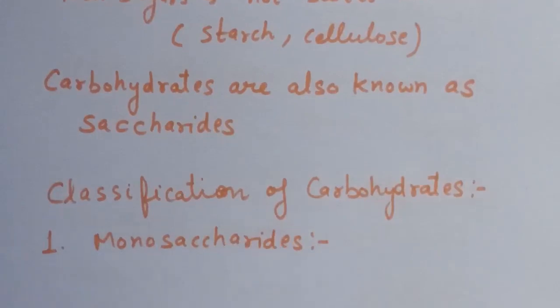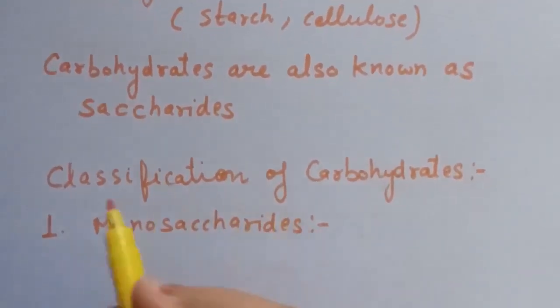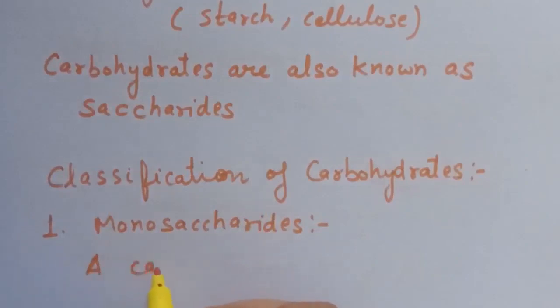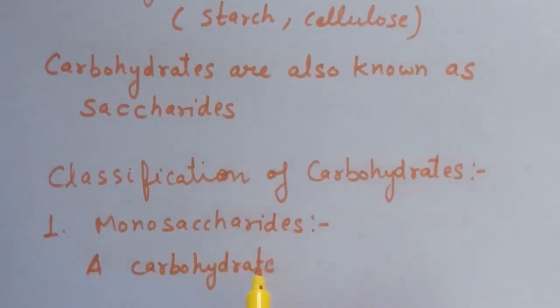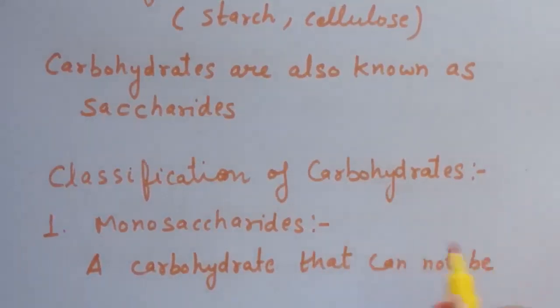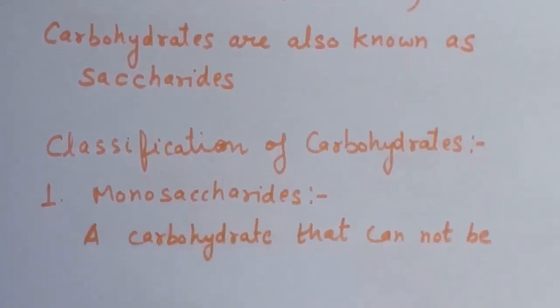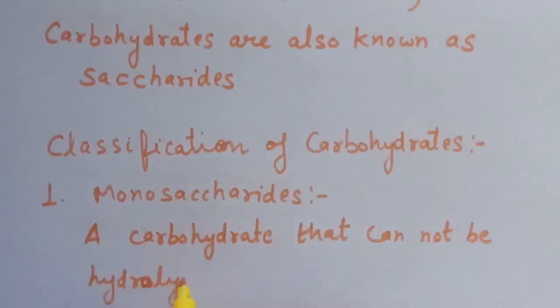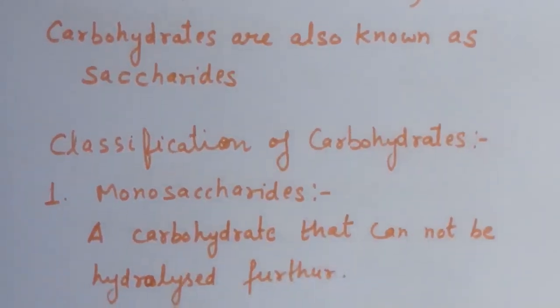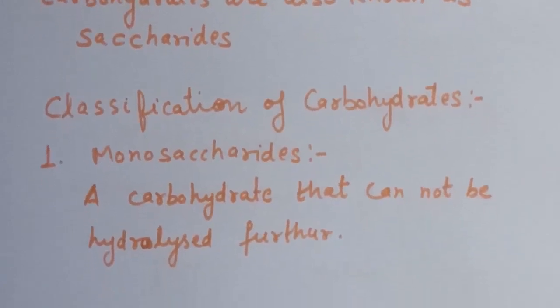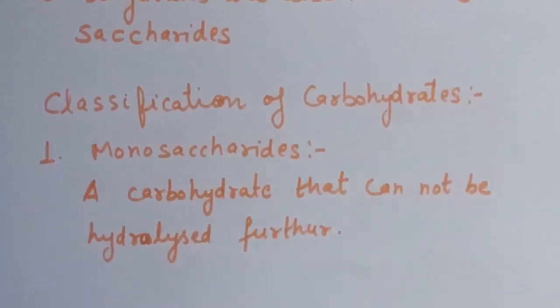So a monosaccharide is a carbohydrate that cannot be hydrolyzed further. About 20 monosaccharides are known to occur in nature.